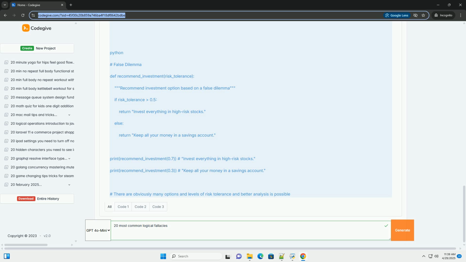Example. A company releases a new product and then focuses its marketing on the areas where sales are highest, claiming that the product is a success based on those regions, ignoring the regions where sales are low. Look at all these news articles about violence in the city. It's clear that crime is skyrocketing. Ignoring statistics that show overall crime rates are actually declining. Why it's a fallacy. Focuses on selected data to create a false impression.